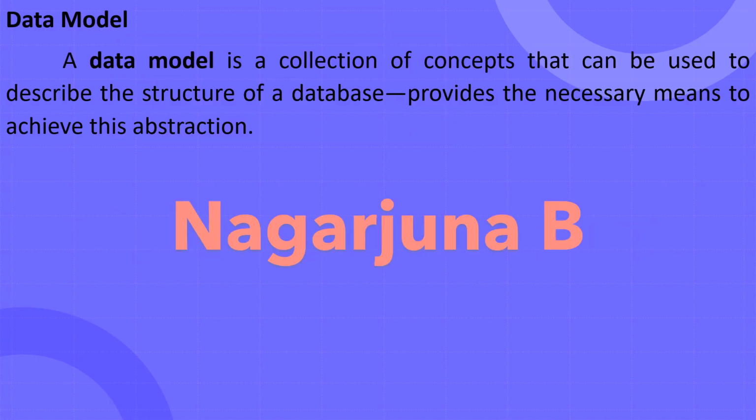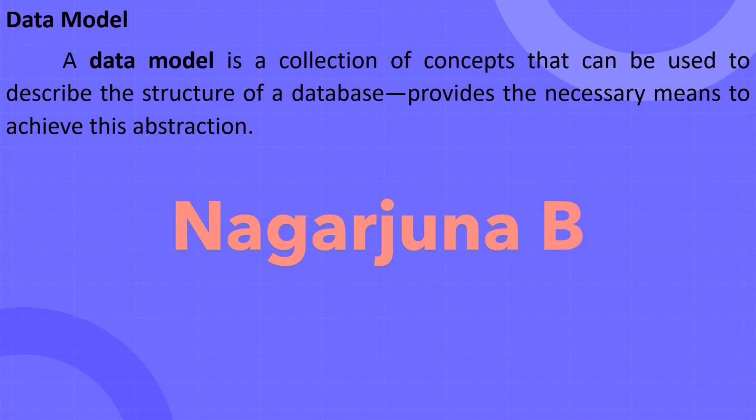Data model. Data model is a collection of concepts that can be used to describe the structure of a database, and it provides the necessary means to achieve this abstraction. There are different types of data models which are available in the world. Among them, the most popular one is the relational data model.